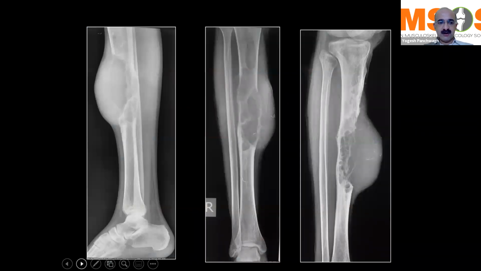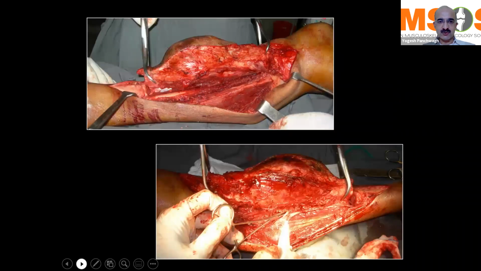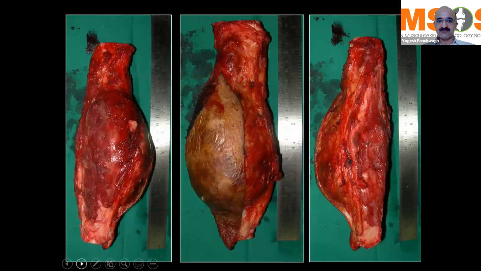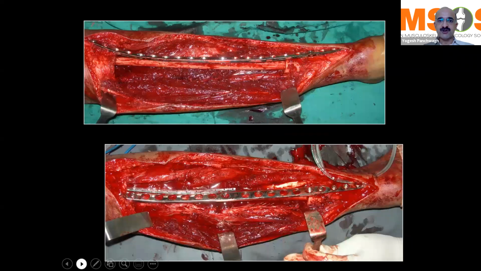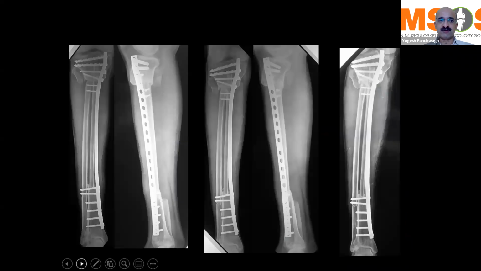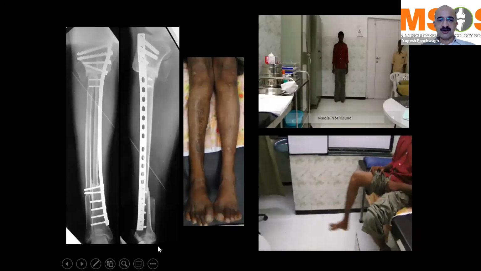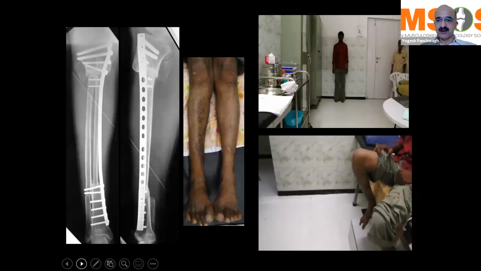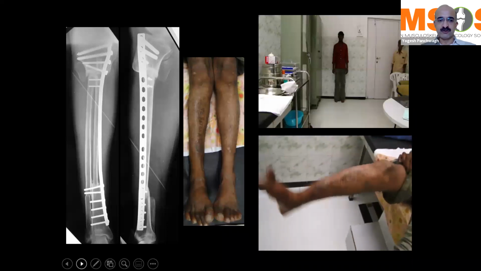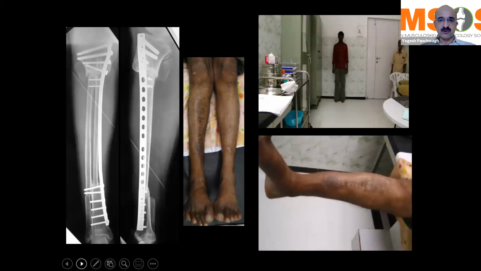Adamantinoma of the tibia. Here the advantage in the lower leg is that you have the fibula by the side, so you can do a procedure known as tibialization of the fibula. Just move the fibula into the defect. I also used a contralateral non-vascularized fibula for filling, rather enhancing the structural stability of the reconstruction. And the patient did go on to have fantastic function. He's able to move his knee joint in the full range of movement and has a near normal gait.